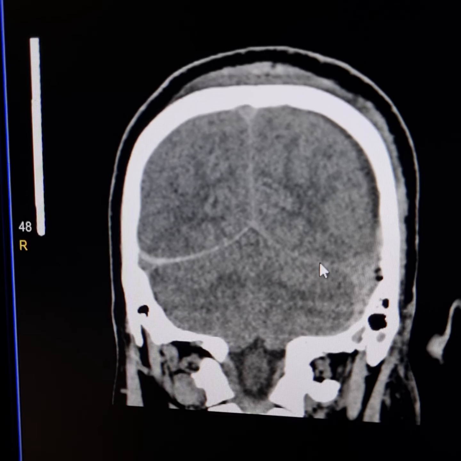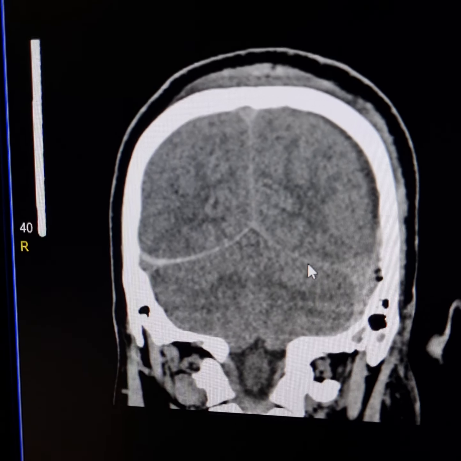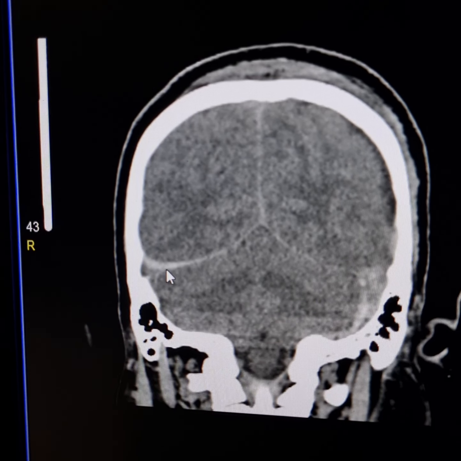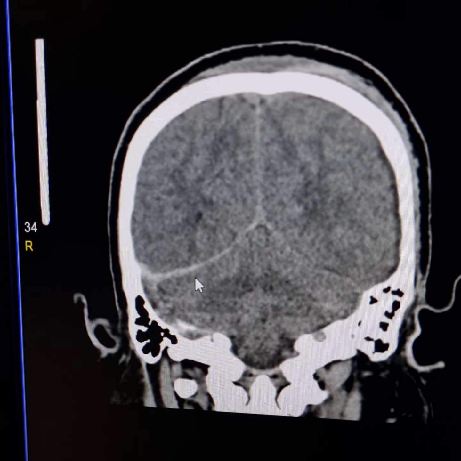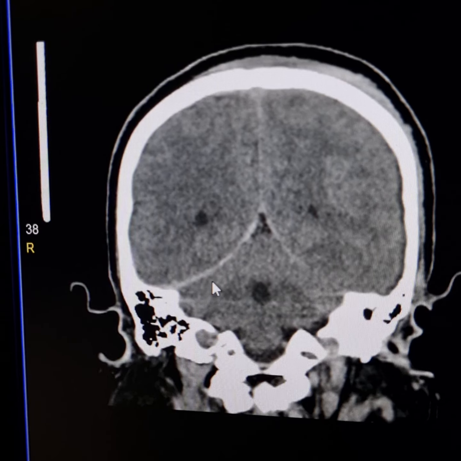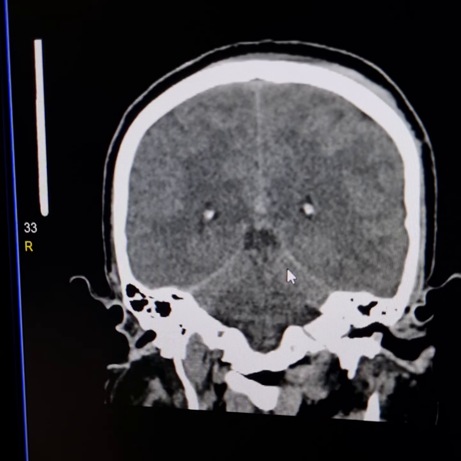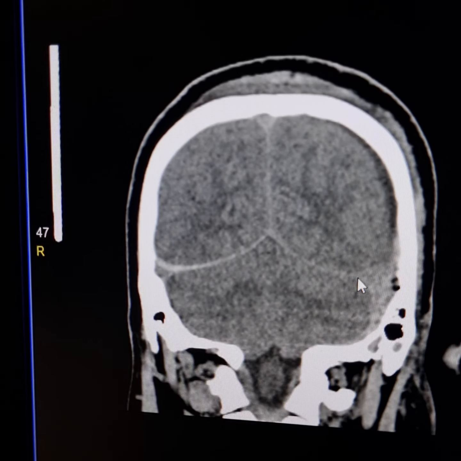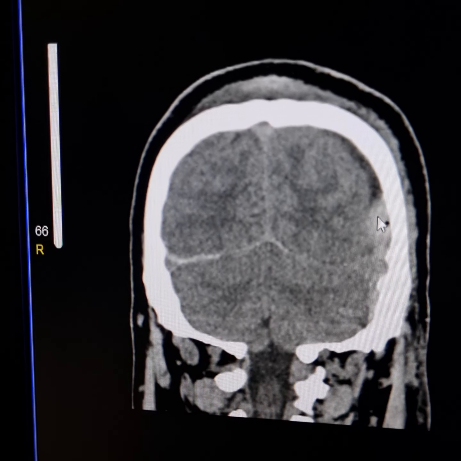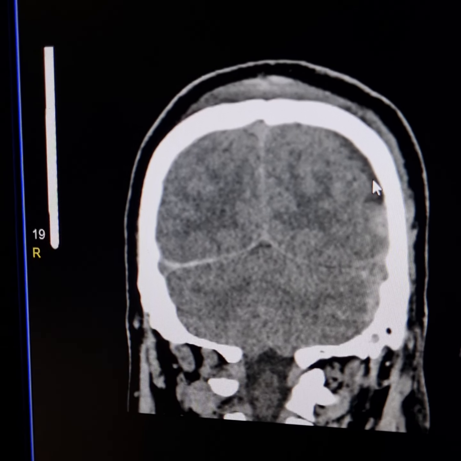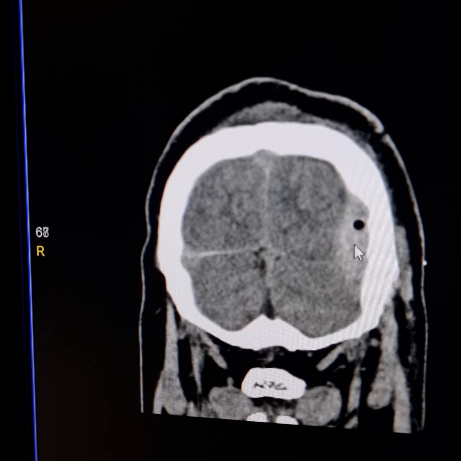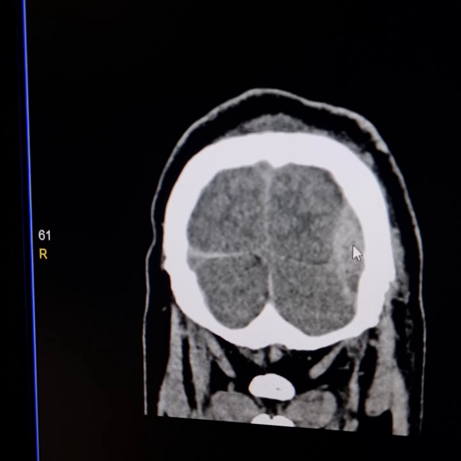Please observe the thickness of the left tentorium while that of the right tentorium. This is suggestive of subdural hematoma above right side of the tentorium cerebelli. Please, this is the subdural hygroma on left side. This is extradural hematoma on left side.